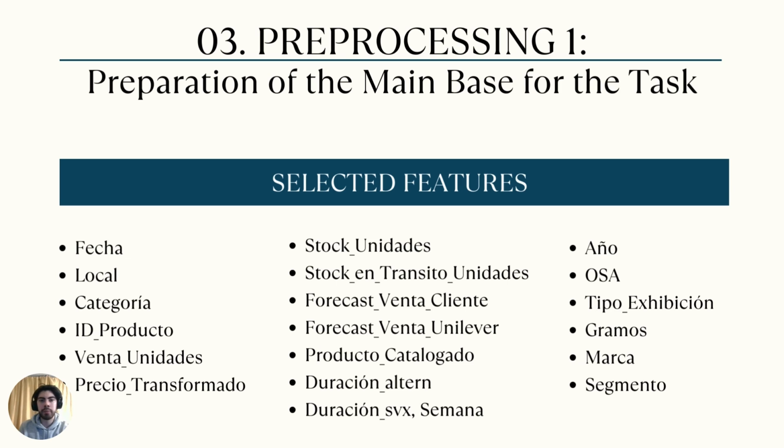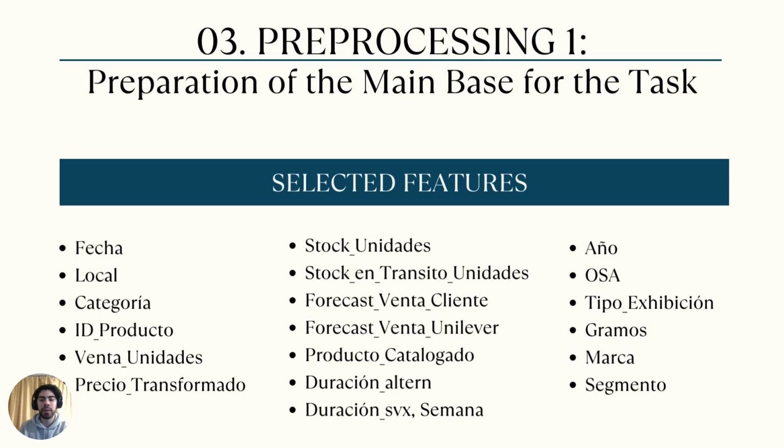The first step of preprocessing was preparing the main base for the task. So we select some features. Some of the most important are the variables semana and año that were made with the fecha feature, gramos, marca, and segmento, that are the grams, brands, and the segment, respectively, of the products sold in each observation.